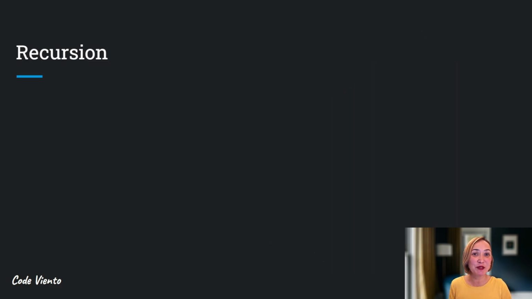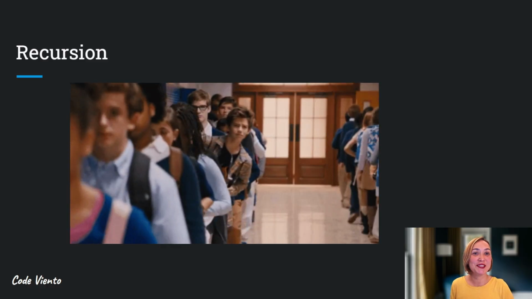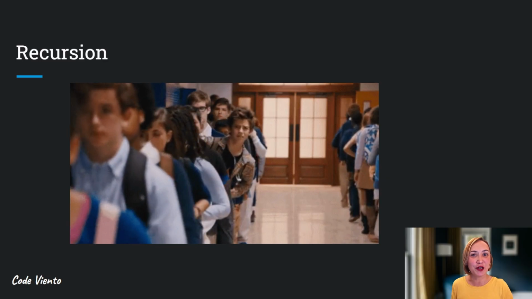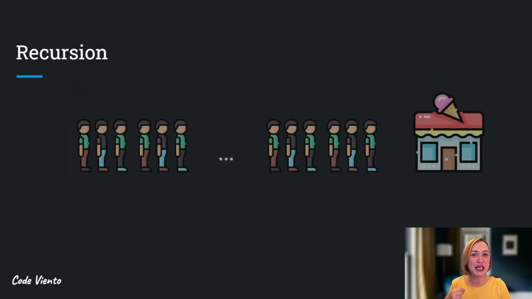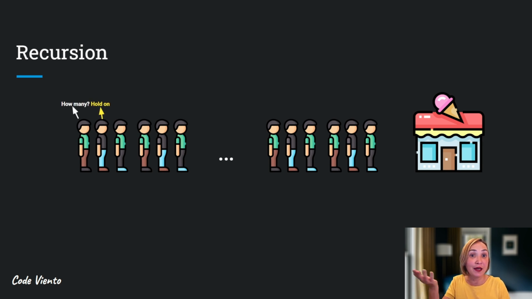Recursion is a method or function that calls itself to solve a smaller version of the same problem. Imagine you are standing in a line and want to figure out how many people are ahead of you. Instead of counting everyone, you ask the person in front of you, how many people are ahead of you? The person doesn't know either, so they tap the person in front of them and ask the same question. This question continues until the first person in the line is reached.